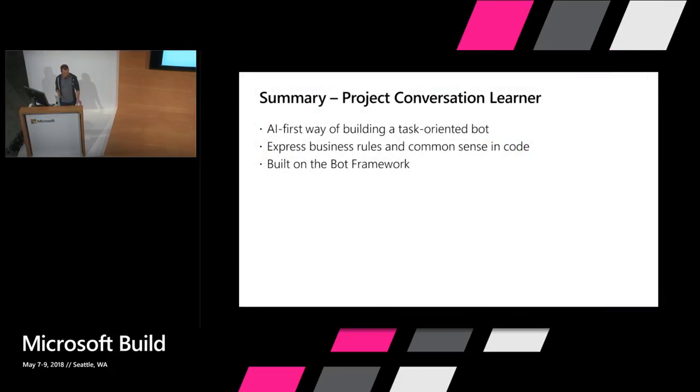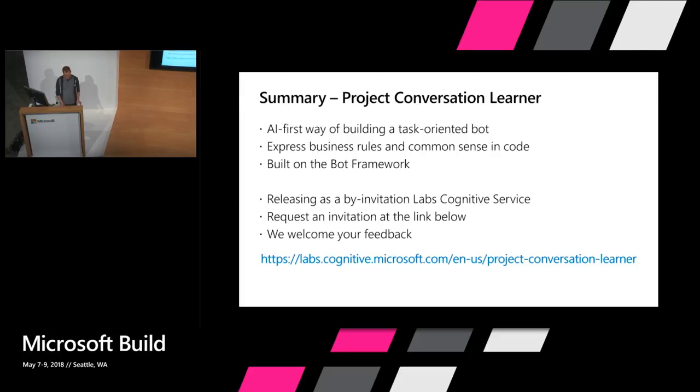So to summarize, Project Conversation Learner is an AI-first way of building a task-oriented bot. It combines a recurrent neural network with business rules and common sense that you express in code. And this is all built on top of the Bot Builder v4, which means that you deploy this bot in the same way to all the different channels that the bot framework supports. So this bot can be readily deployed to a web page or to Skype or to Facebook Messenger or as a Cortana skill, or any of the other channels that the bot framework supports.